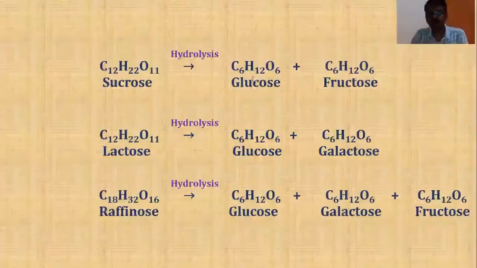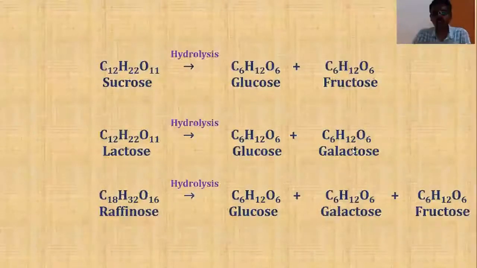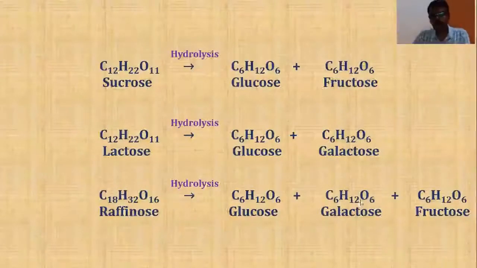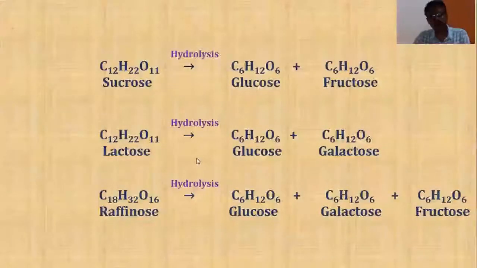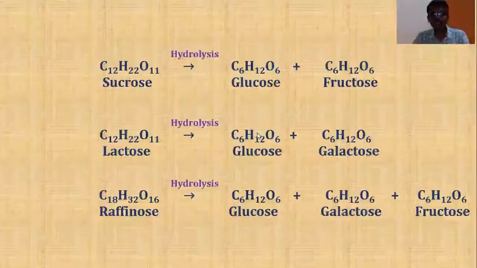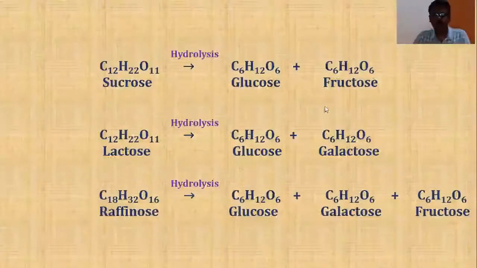Sucrose, when it is subjected to hydrolysis, can be broken down into two simpler units. One is glucose, the other one is fructose. Lactose upon hydrolysis gives us two simpler units, glucose and galactose. Similarly, raffinose gives three simpler units, that is glucose, galactose and fructose. Now, those carbohydrate molecules which upon hydrolysis can be broken down into more than one simpler unit are called by one common term.